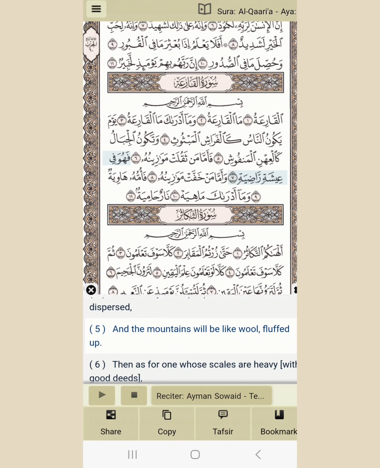So this is a very good app for recitation, for memorization, for translation, for tafsir, but it's excellent for recitation and practicing Quran. If you want to develop and improve your tajweed, just go with this app, follow the Sheikh Amin Suwaid.